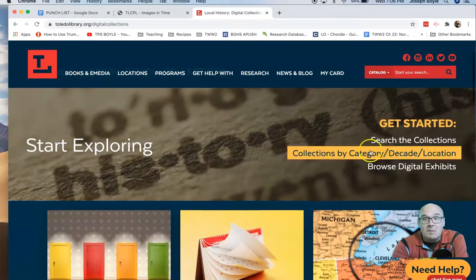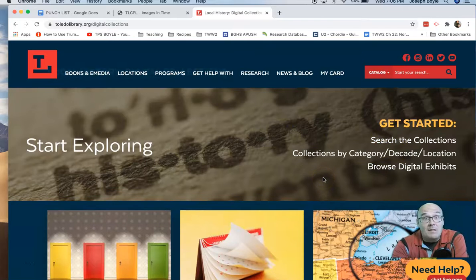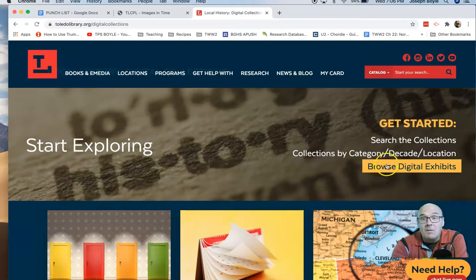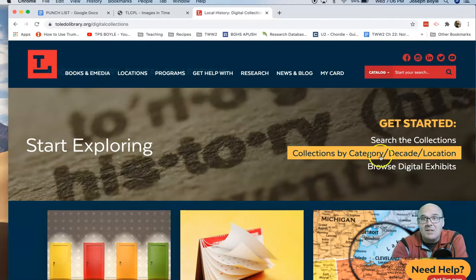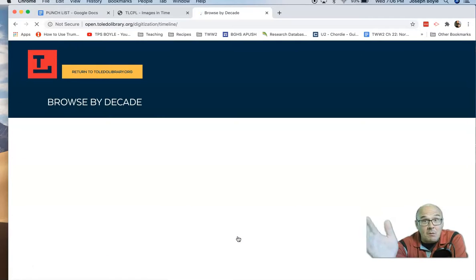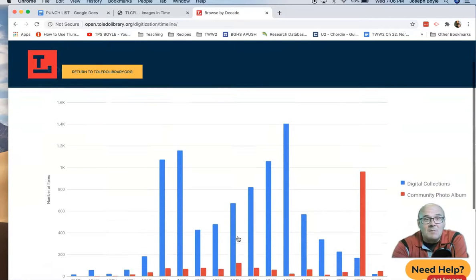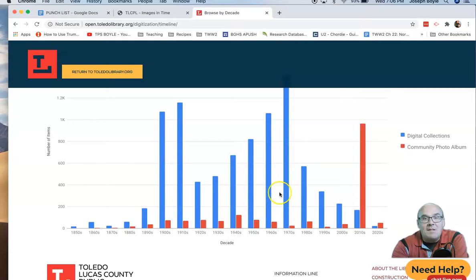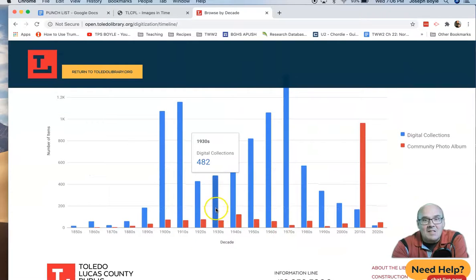One of the cooler options is that, well, first of all, everything is cool about this resource. But one of the coolest things for our purposes on the Fallen Hero Project is that you can do collections by category, decade, and location. So, if we start browsing by decade, we know that most of our guys graduated from high school in the 1930s and 1940s. So, we see that they've got a whole lot of stuff from the 30s and the 40s. Now, they got more from the 70s, because that's lamos like me from our childhood. But we see that there's good 30s and 40s stuff. So, let's click on the 30s.